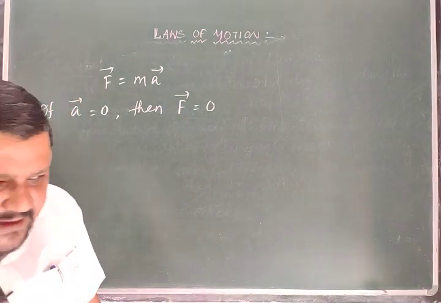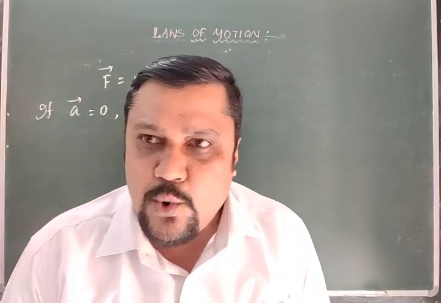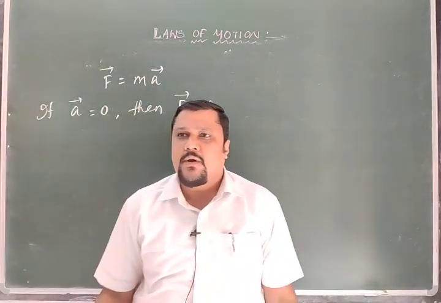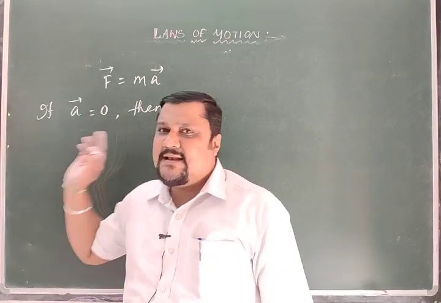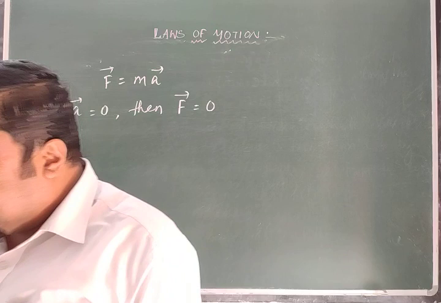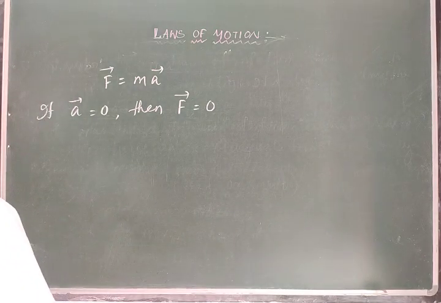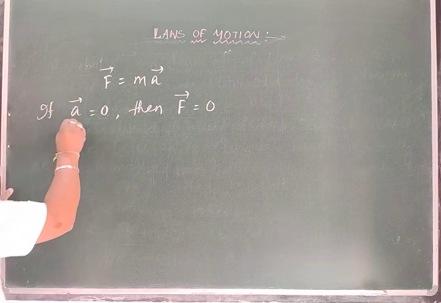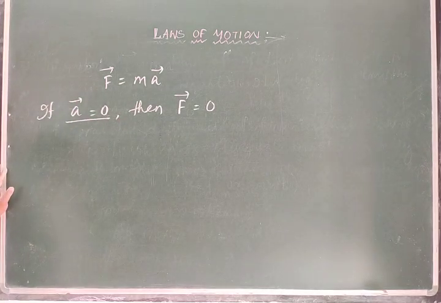It means if a body is there and the acceleration in the body is 0, no change, then we can say no force is applied on the body. The other thing is that acceleration is 0, it means the body is moving with uniform velocity.